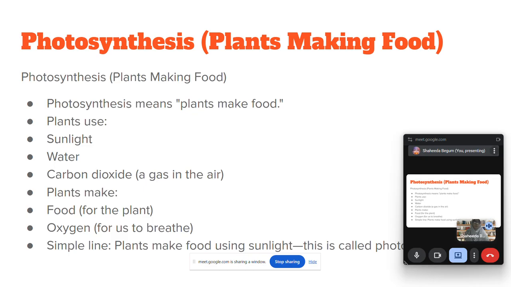So what is photosynthesis? How do the plants make food by the process of photosynthesis? Photosynthesis means plants make food. For photosynthesis, they use sunlight, water, and carbon dioxide.